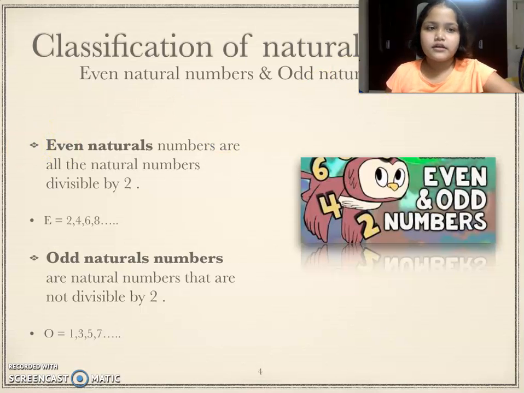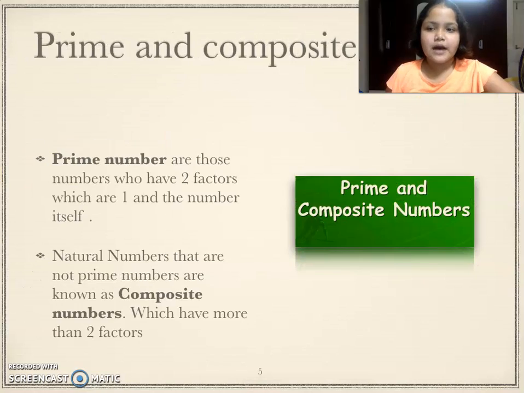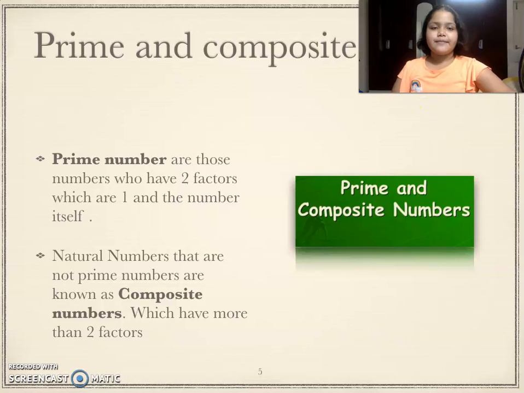Now let's see the next slide, which is our prime and composite number. Now what are prime and composite number? Prime numbers are those numbers who have two factors, which are 1 and the number itself. So basically, prime numbers are numbers that only have two factors.